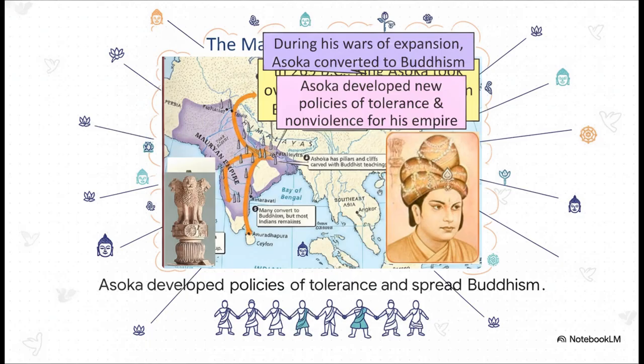Right in the middle of his brutal wars of expansion, Ashoka converted to Buddhism. He implemented these radical new policies of tolerance and nonviolence, literally carving Buddhist teachings into giant pillars and cliffs all across the land. And through his massive influence, Buddhism spread way beyond India's borders.